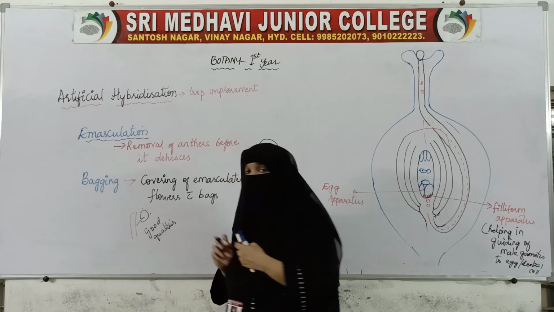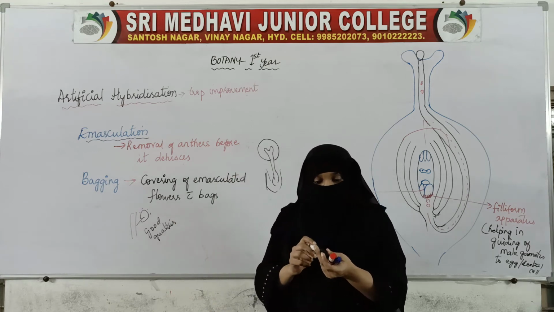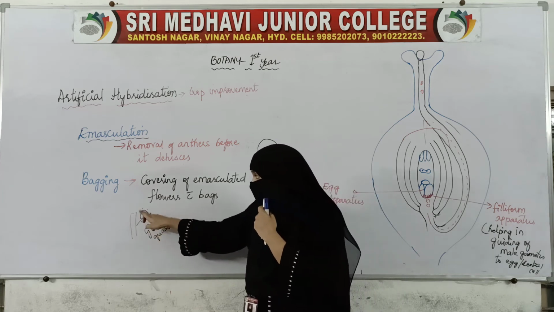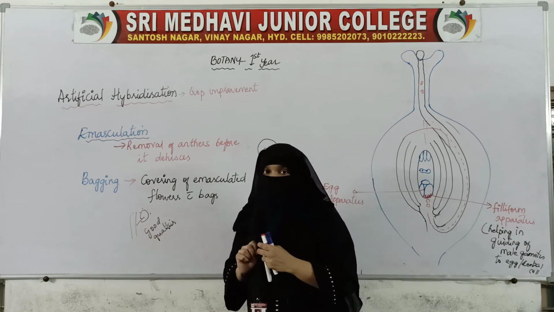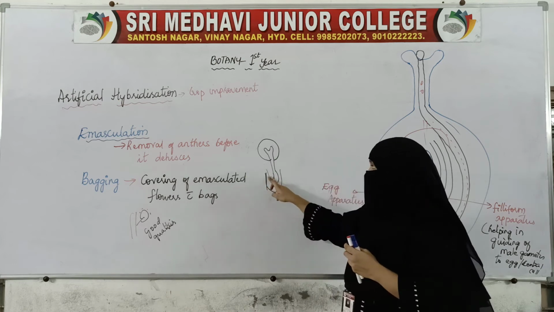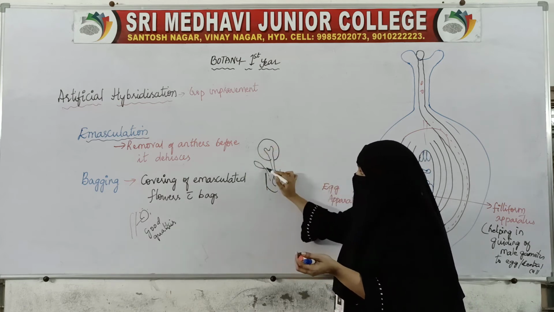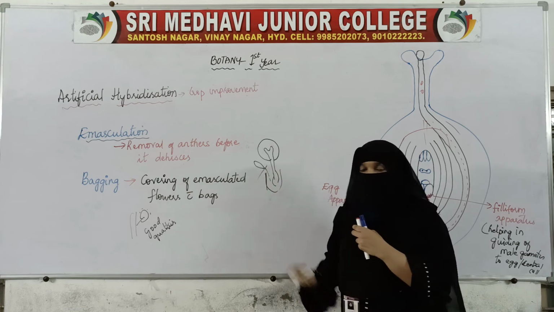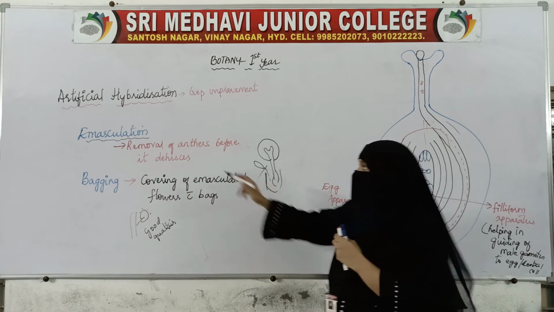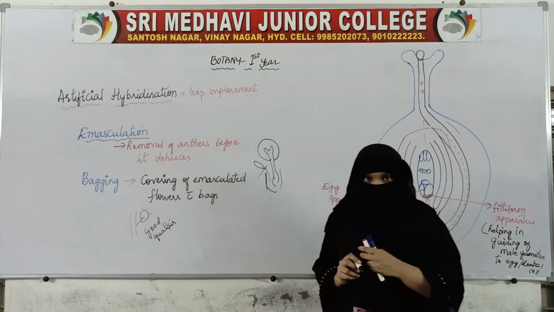This plant has good qualities. First, they have collected the pollen from this plant with the good qualities. Next, on this plant they have removed the anthers. This removal of anthers is called emasculation.